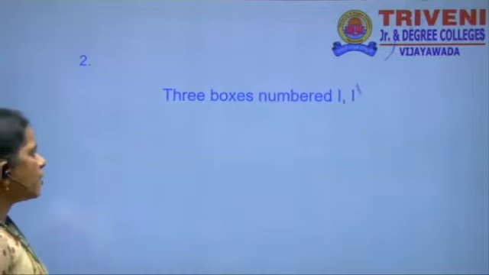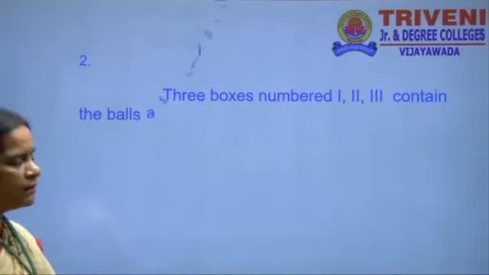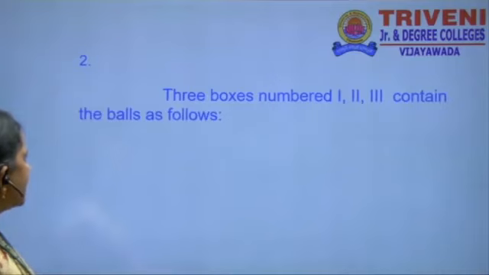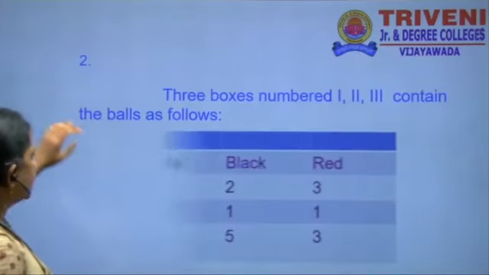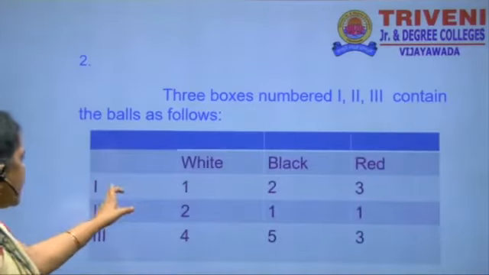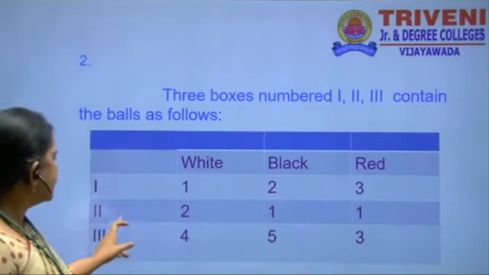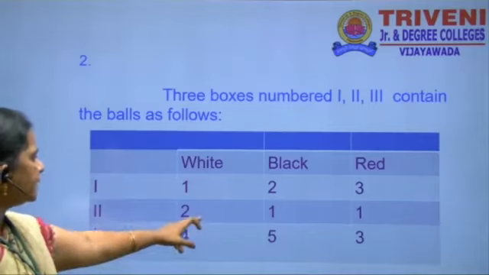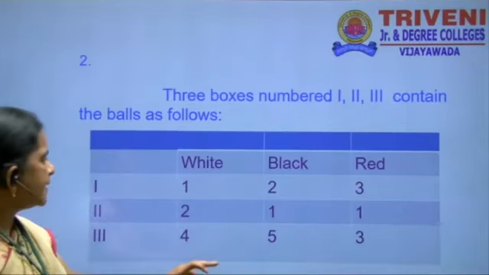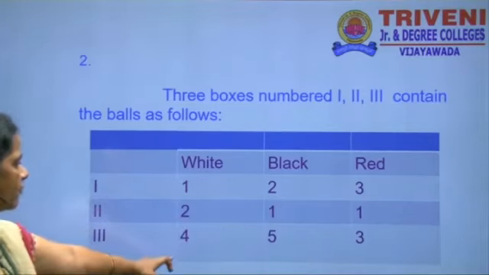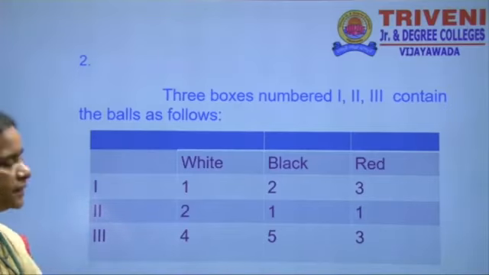And then the next one: here also 3 boxes are there, numbered 1, 2, 3, containing balls as follows. The first bag has 1 white, 2 black and 3 red. The second bag has 2 white, 1 black and 1 red. The third bag has 4 white, 5 black and 3 red balls.